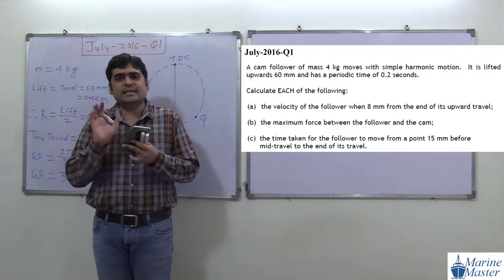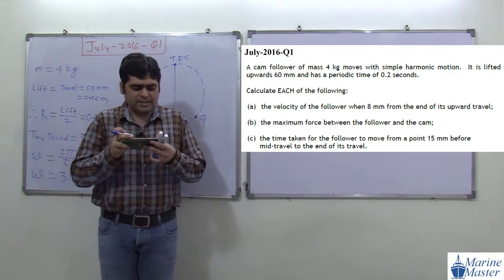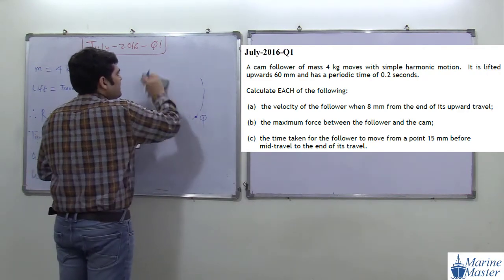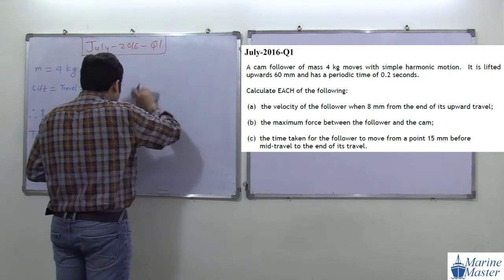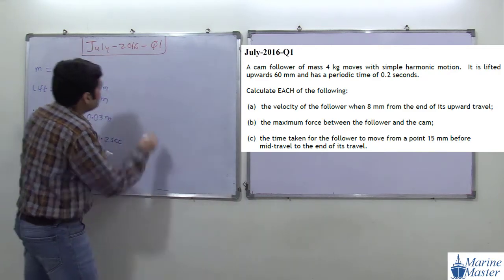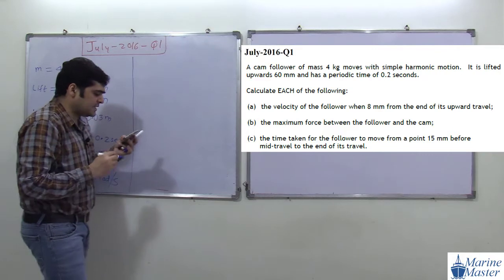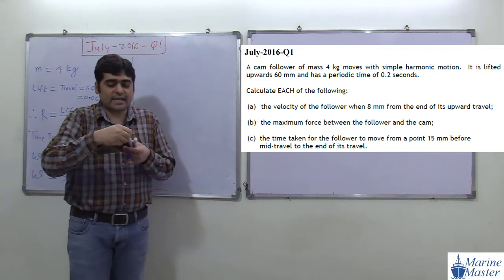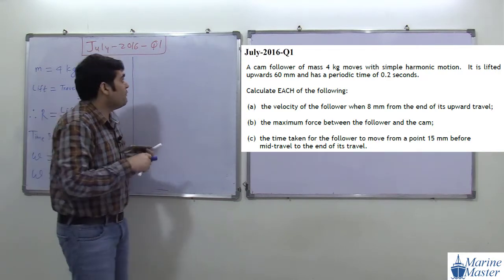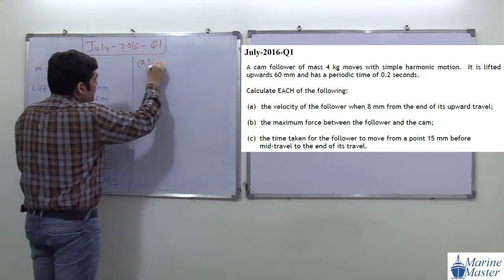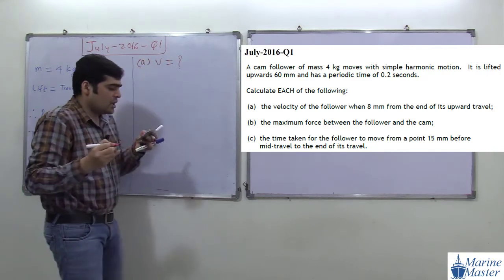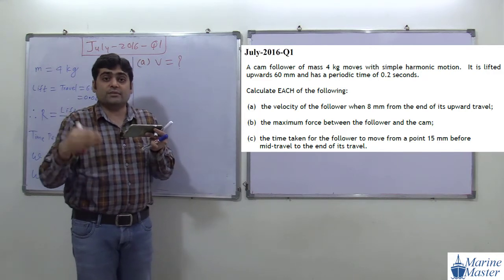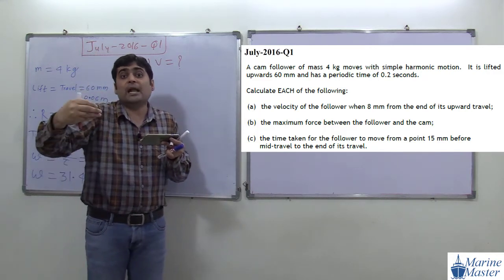Now, what are they asking us in the A part? The A part is very simple, not that difficult. B and C parts are a little bit difficult, because for them we have to understand a lot of things, but the A part is very simple. In the A part, they are asking for the velocity of the follower. Okay, first of all I am writing the target: velocity of the follower. Everything in our discussion is with the follower. The follower is following simple harmonic motion.